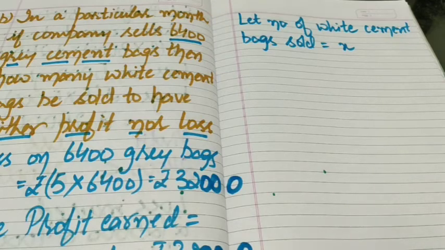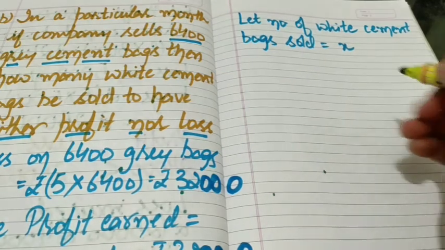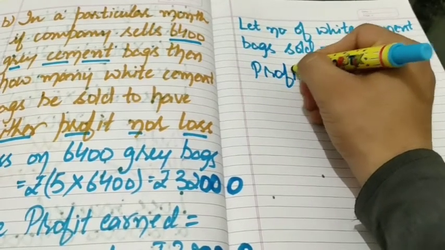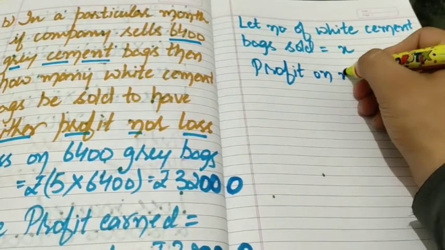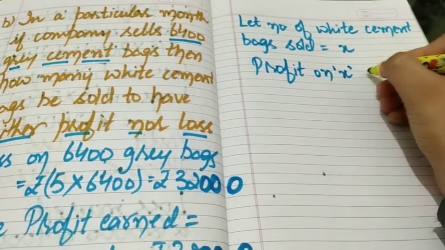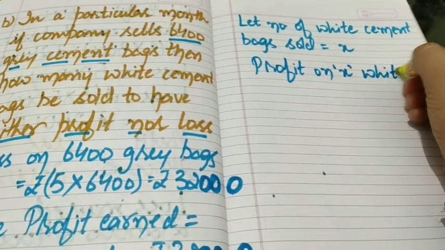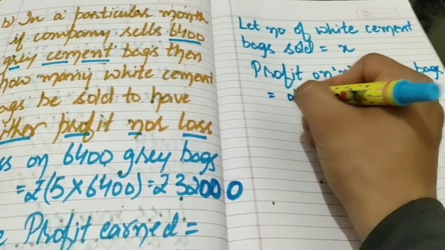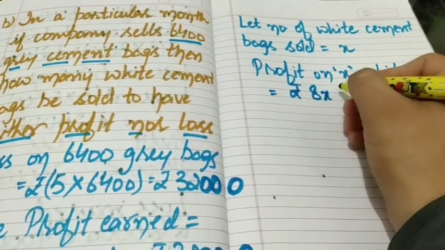So on X bags, how much profit will be there? So profit on X white cement bags will be equals to rupees 8 into X, that is 8X.